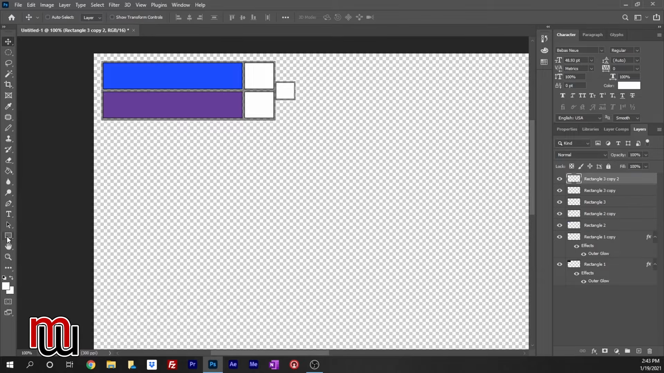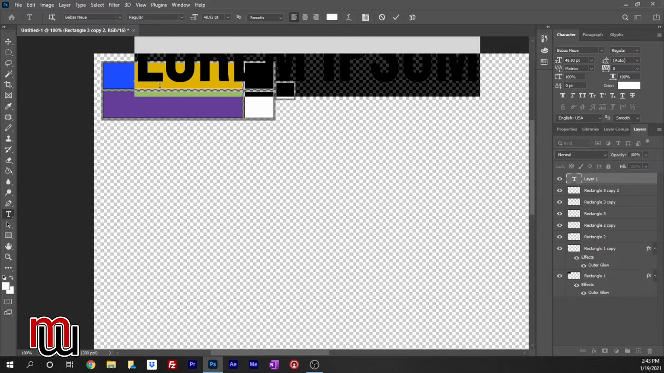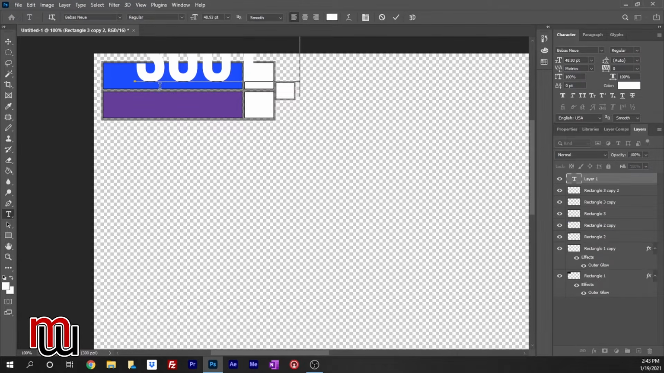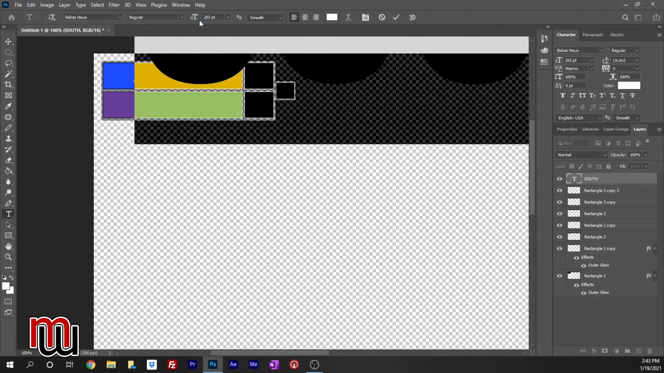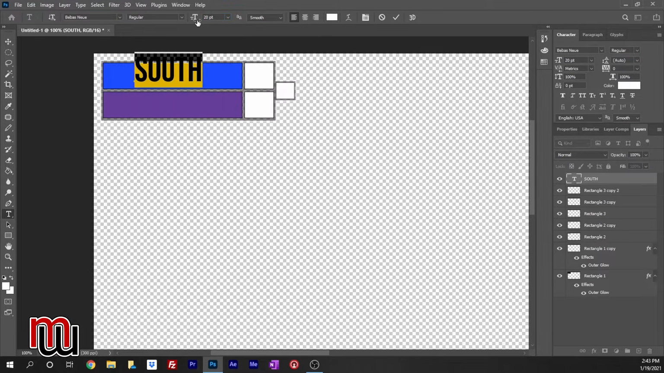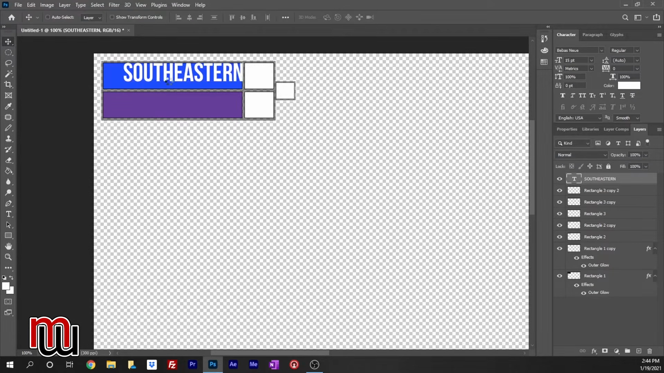So let's go with white for the names. That might be a little big. I'll have to change it in a second. Yeah, it's really big. So south, let's just do that, and then we'll change it first. Change the size. Let's do 20. Not 203, we want 20. That's still big. Let's do 15. And finish typing it out. Southeastern. Right there. And then we want the other to be Untitled.